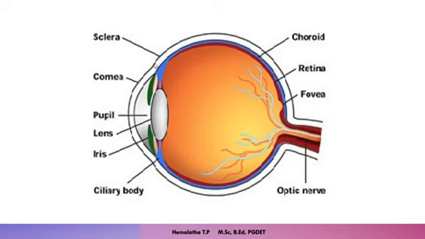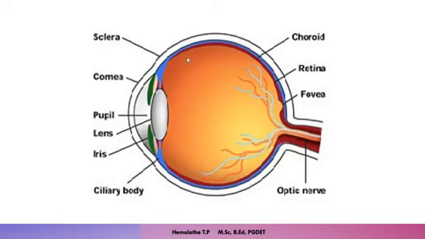The outermost layer is called sclera, the middle layer is called choroid, and the inner layer is called retina. You can see in this picture, the outermost white layer is sclera, the blue layer is choroid, and the inside red layer is retina. These are the three layers which cover the eyeball and protect it in different ways. These three layers have their own functions.